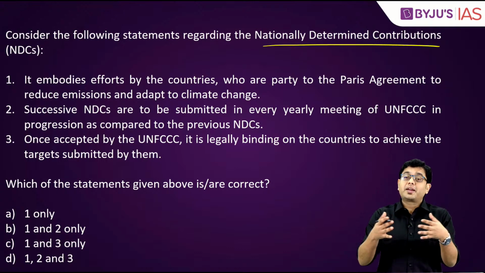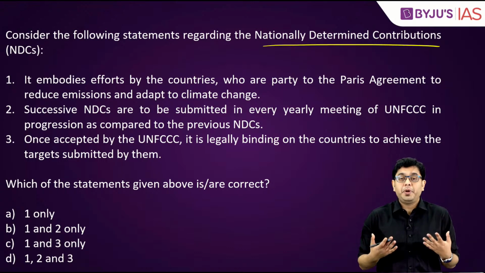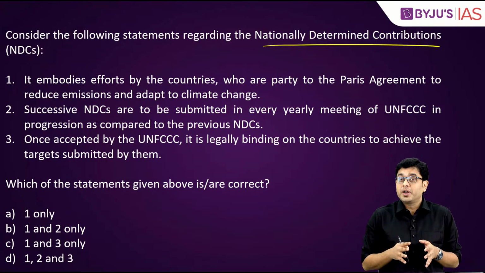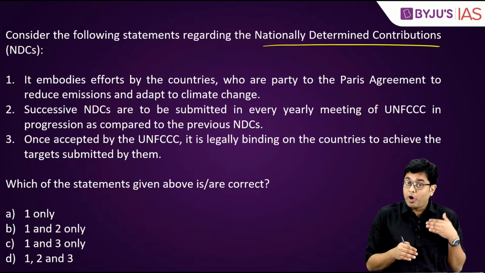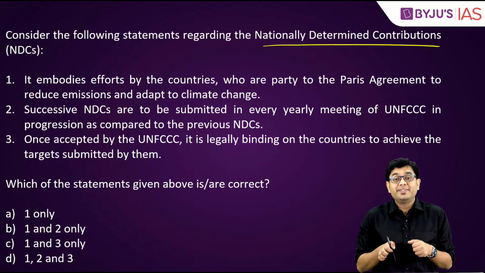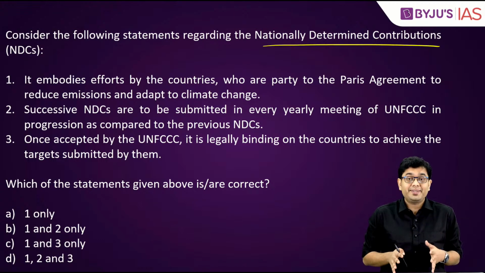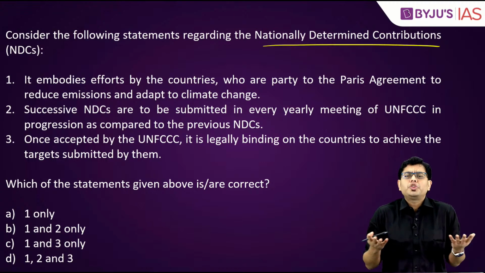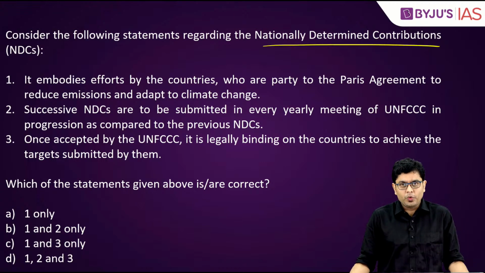Now, out of all the countries which have been a party to the Paris Agreement, it is only India as a major country which is very, very close to already achieving its NDCs. And in fact, recently, the Indian government issued a statement that we can do much more than what we have been doing.